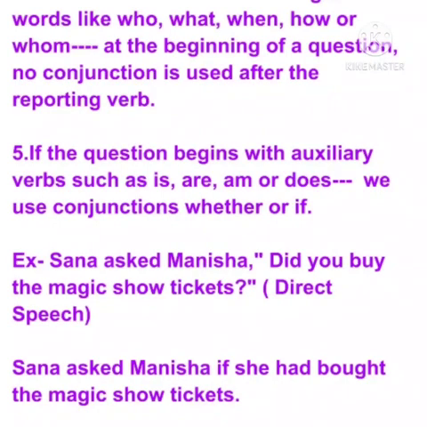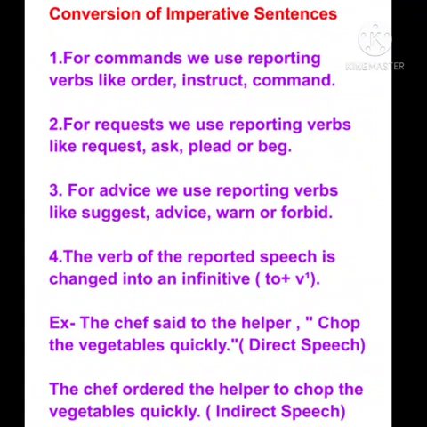Now, starting with the third kind of sentences, which are imperative sentences, let's take a look at the points which we have to keep in view while converting imperative sentences into indirect speech. Starting with the very first point, which says that if we have an imperative sentence which expresses commands, we use reporting verbs like order, instruct, or command.